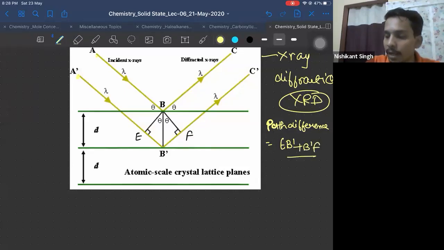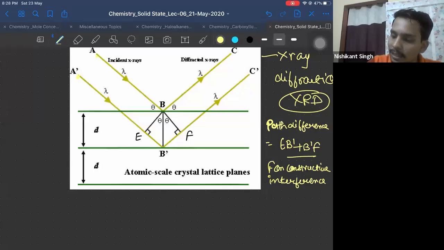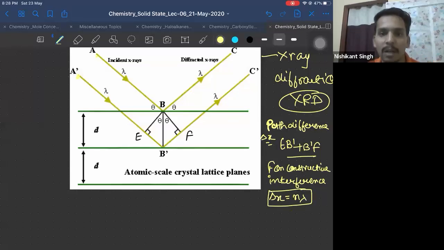And you have studied in waves the condition for constructive interference. Your path difference, let's say this is delta X, should be equal to n lambda. This is the condition for constructive interference, n lambda. Very good, Prashant. It should be n lambda.